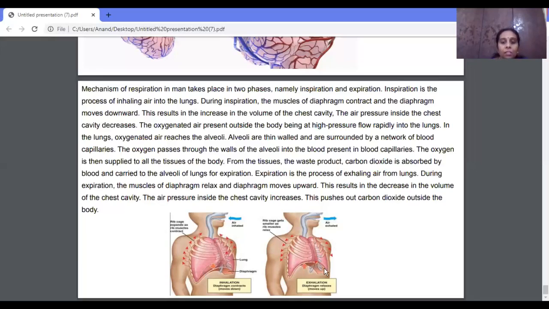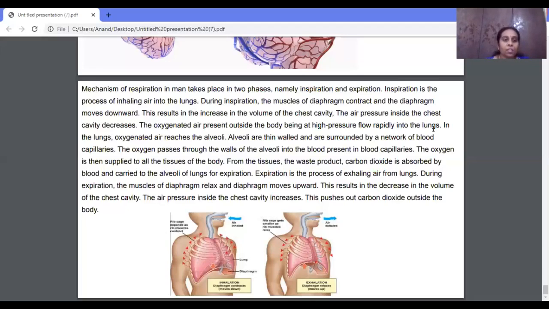In the case of exhalation, the air from the lungs has to be given out. During that time, the muscles of the diaphragm relax, the diaphragm moves upward, resulting in a decrease in the volume of the chest cavity. The air pressure inside the chest cavity increases and pushes the carbon dioxide outside the body. This is how respiration takes place in man.